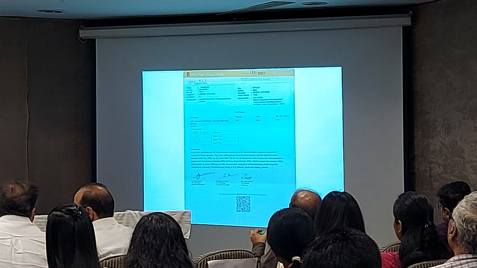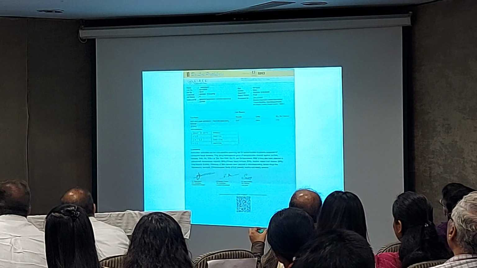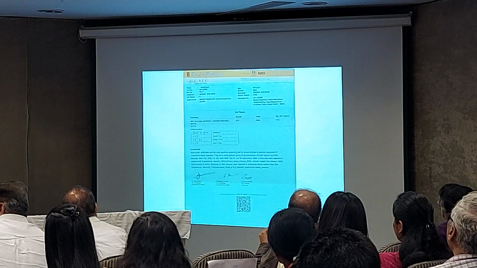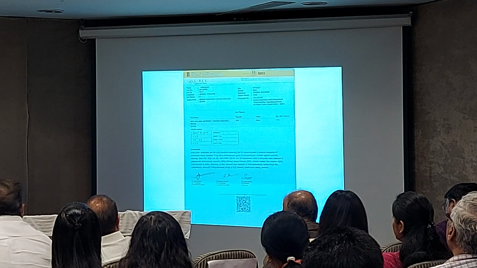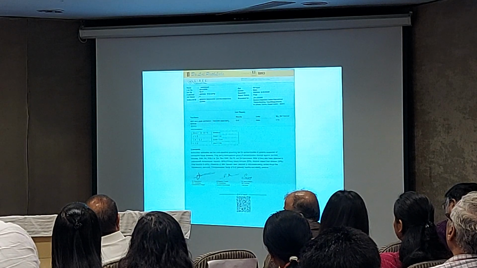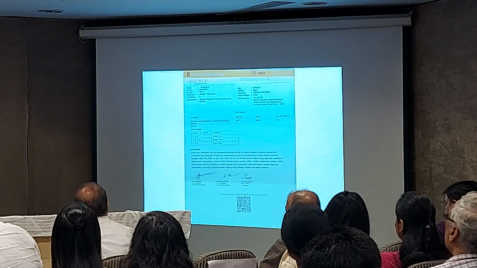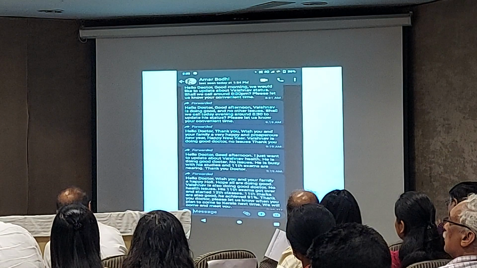I asked them to perform an anti-nuclear antibody test. They performed it yesterday, and they sent the report yesterday only, and the anti-nuclear antibody is also negative. This is a case that is 100% cured by homeopathic medicine, and now he's okay.